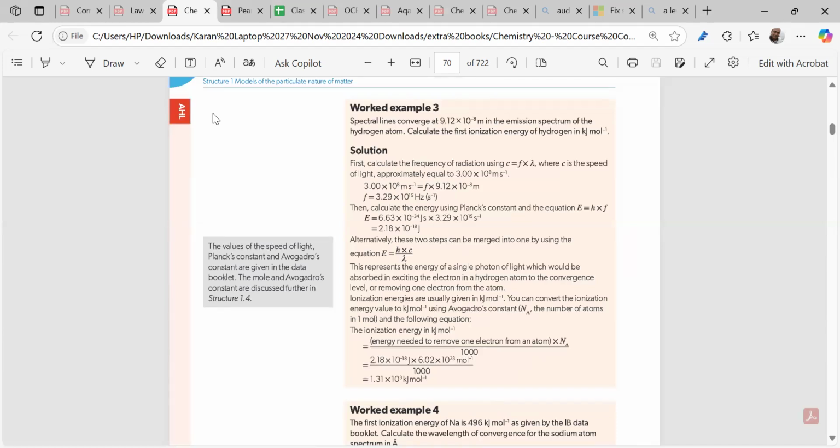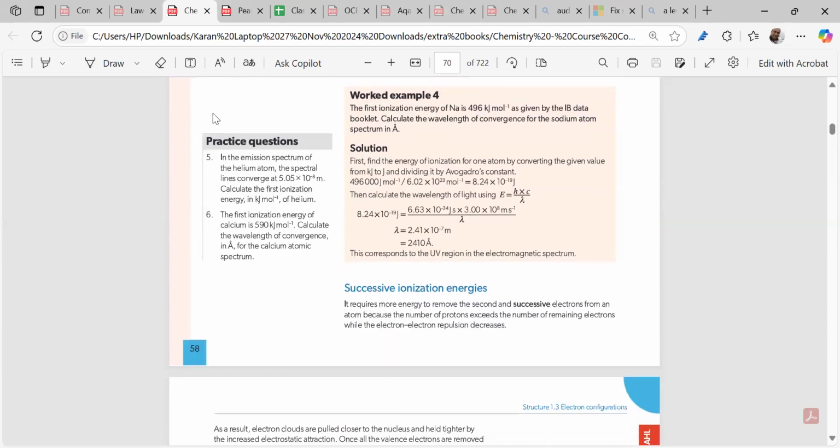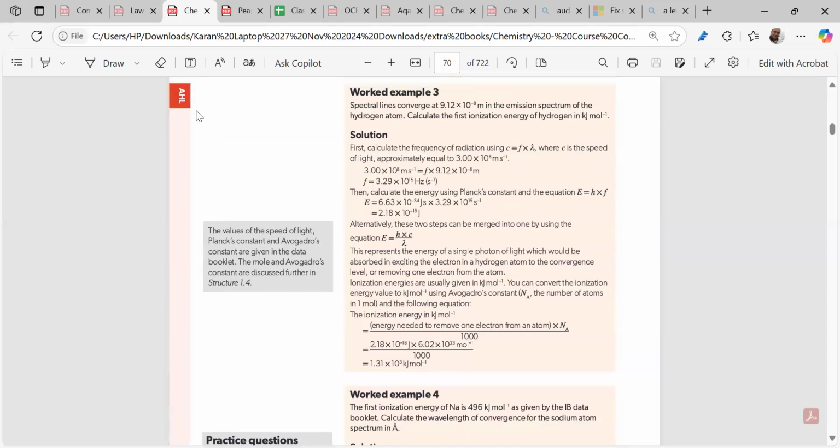So I've ended it. Fine. And this one, do it. Which one? Okay. Sent it. Fine. Done. Do practice this. See, easy.